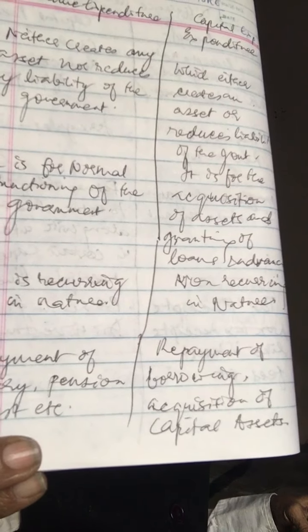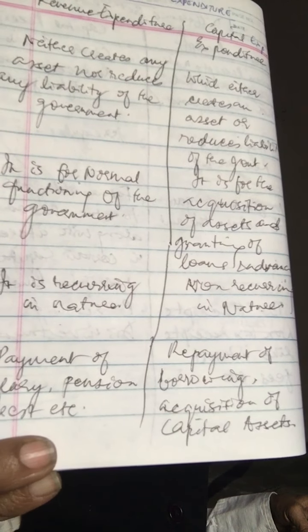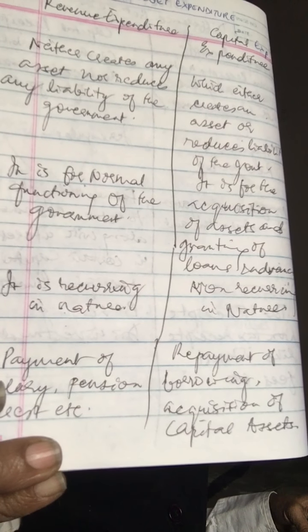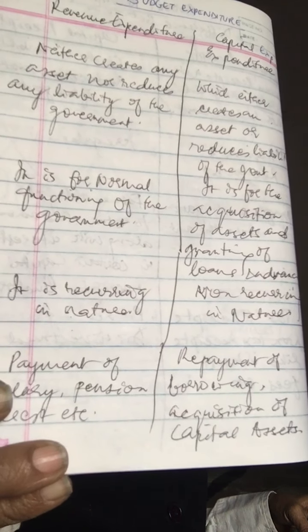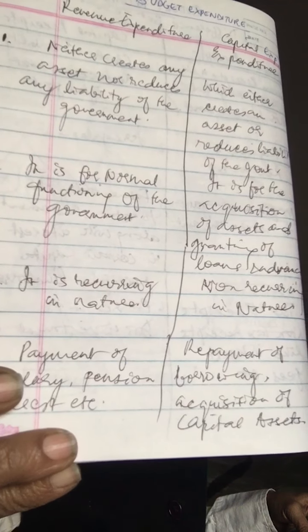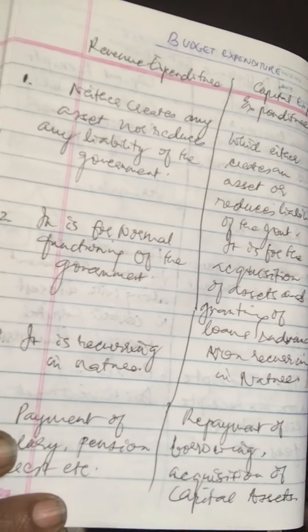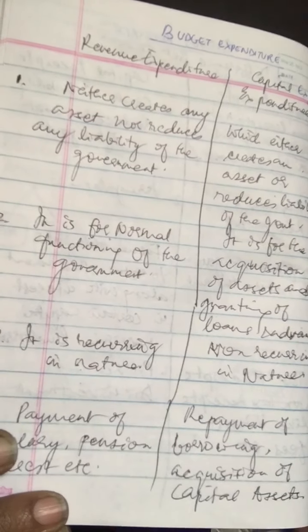The basis of this classification of government expenditure is whether public expenditure creates any physical or financial asset or reduces liability or not. So if an expenditure either creates an asset or reduces a liability, what will it be? A question you can get like that. Yes, you're right, it's capital expenditure.